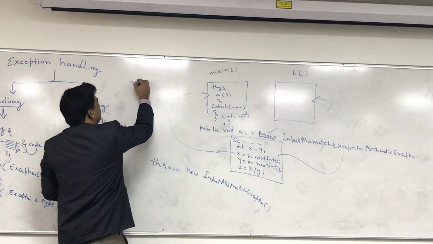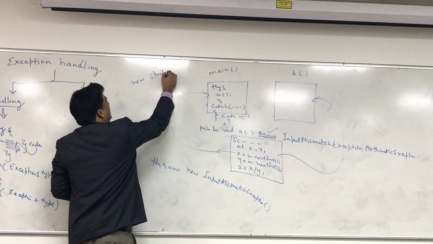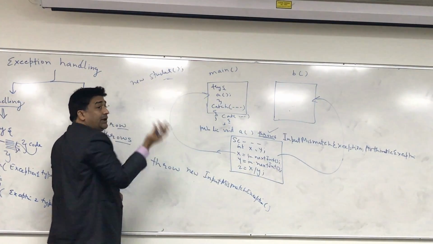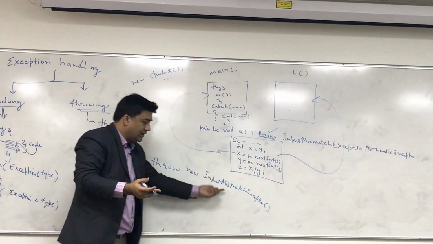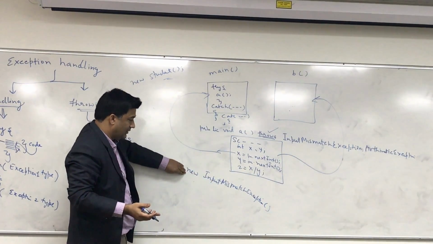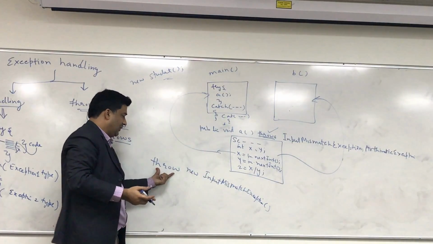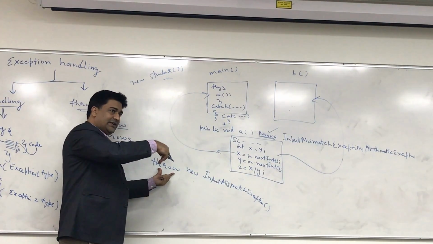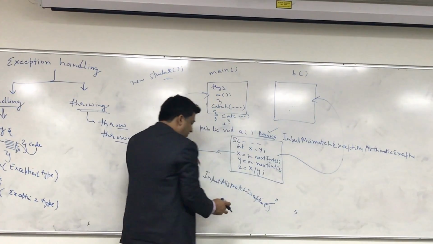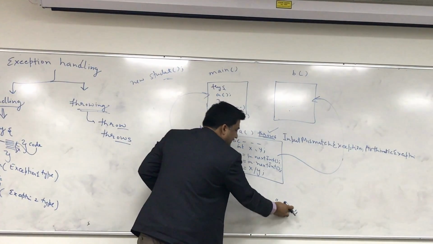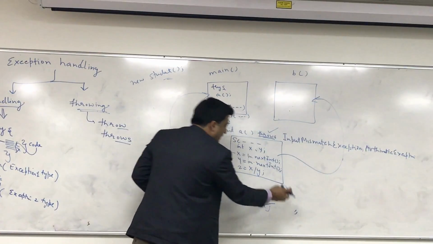Just like when I say new student, I'm creating an object of no name, an anonymous object. Same thing I'm doing here. I'm creating a new object of input mismatch, but because of this throw, it actually generates this exception. And here I can pass a parameter because it has a constructor, so I can pass the reason why the exception occurred.